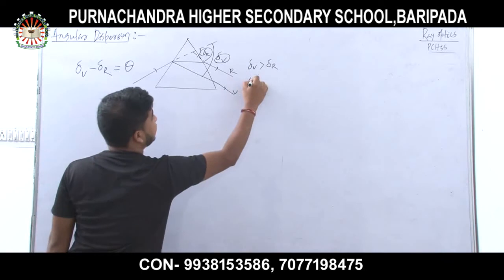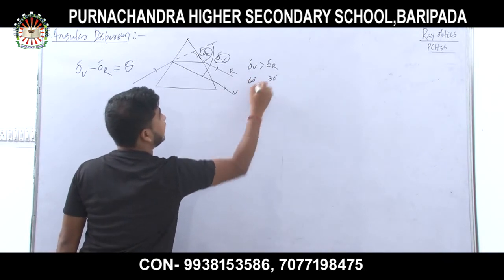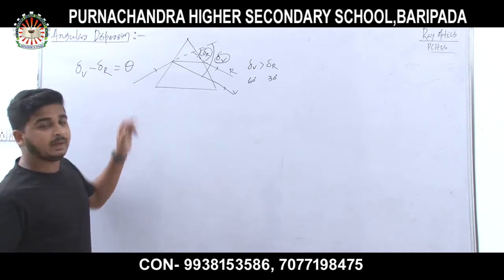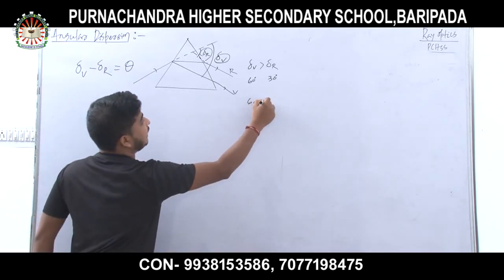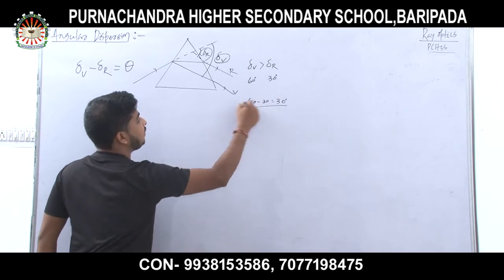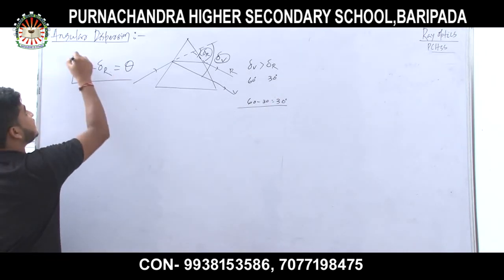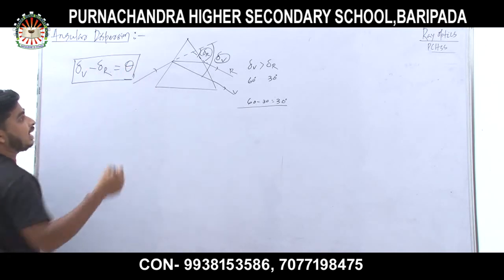If delta V is 60 degrees and delta R is 30 degrees, subtracting them gives 30 degrees. So this theta is known as angular dispersion.